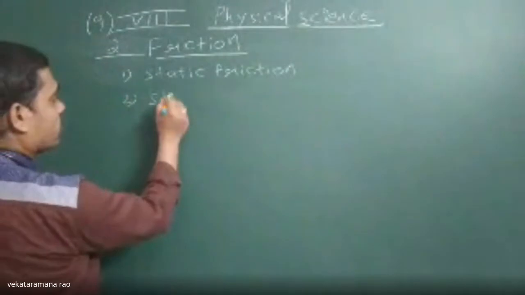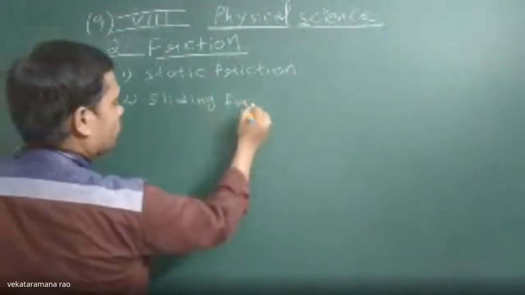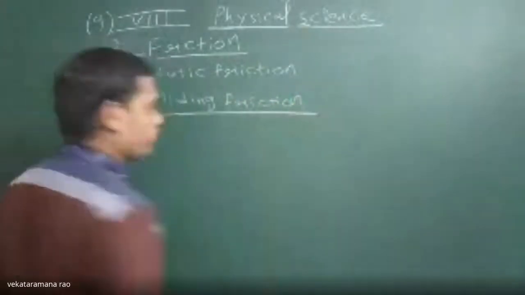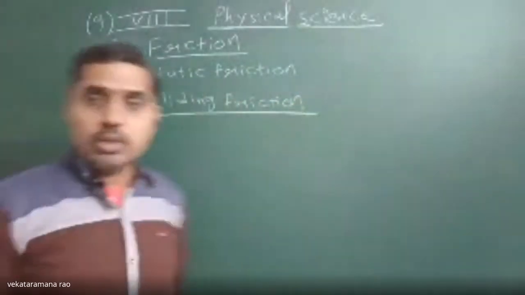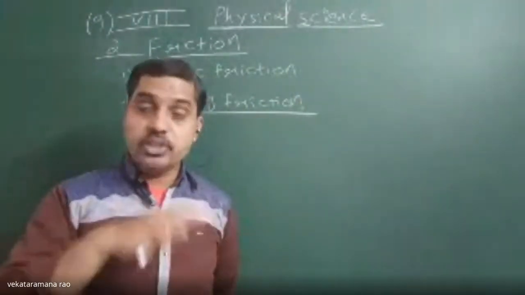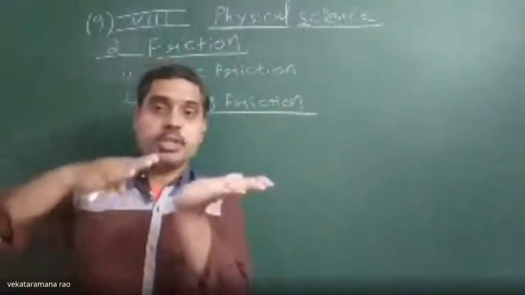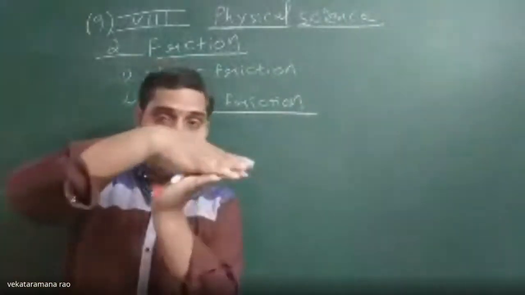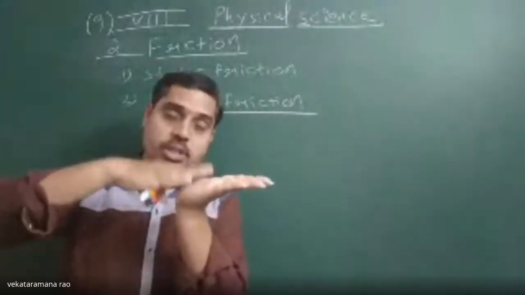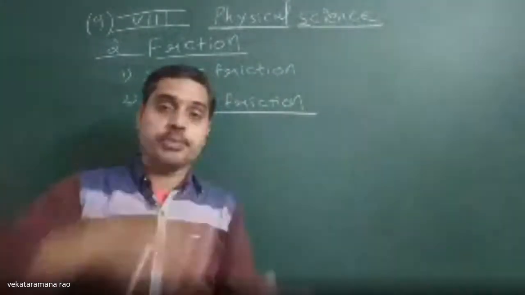Sliding friction comes into play whenever the surface of an object is moving relative to another object. That means when one object is moving relative to another surface, then sliding friction automatically comes into play and tries to oppose the relative motion of this object.